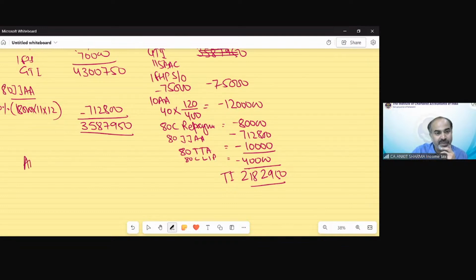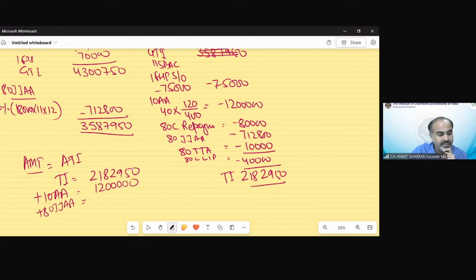Now for the purpose of AMT, we have to calculate ATI. For the purpose of ATI, we will take TI as per normal provision, that is 2182950. Add back section 10AA, that is 12 lakh. Add back 80JJAA. So my ATI would be 4095750. So yes, AMT provisions are also applicable.